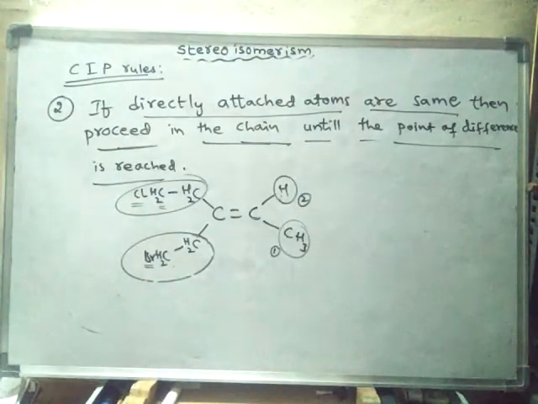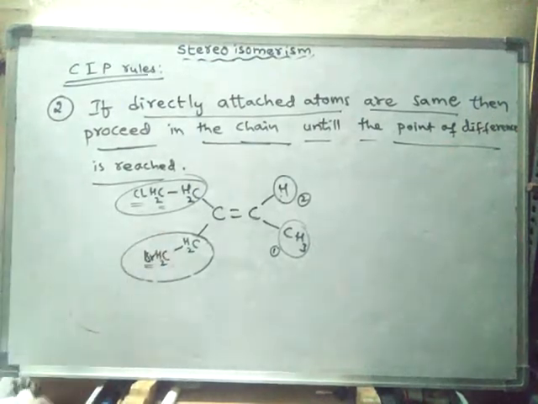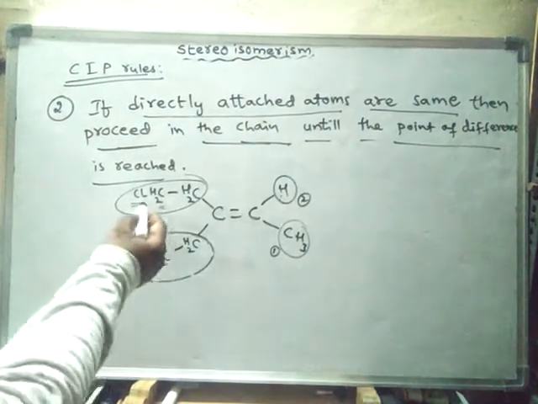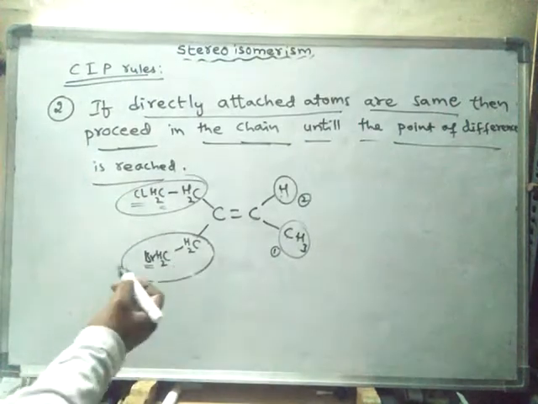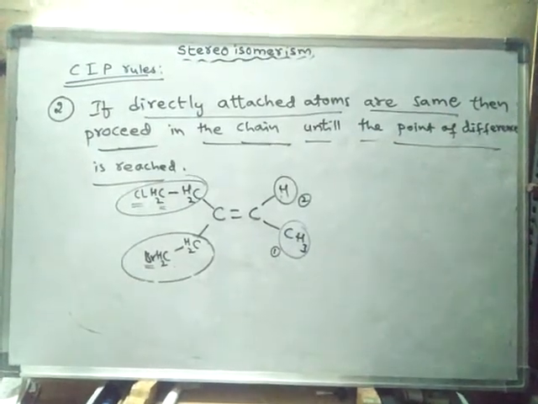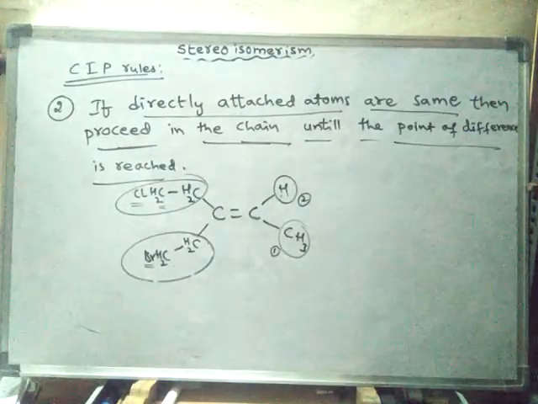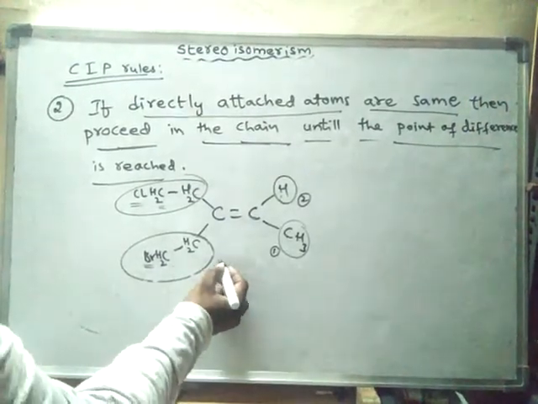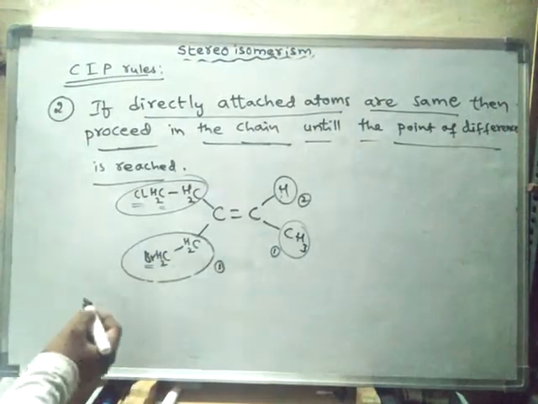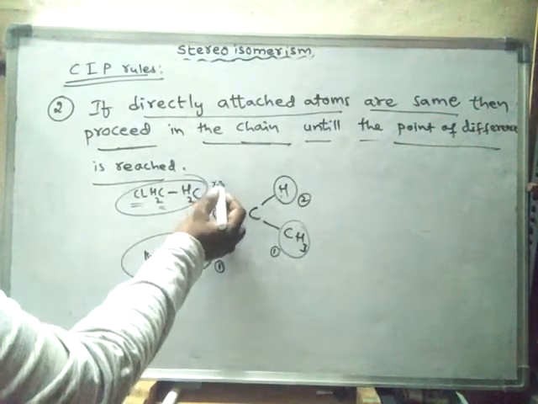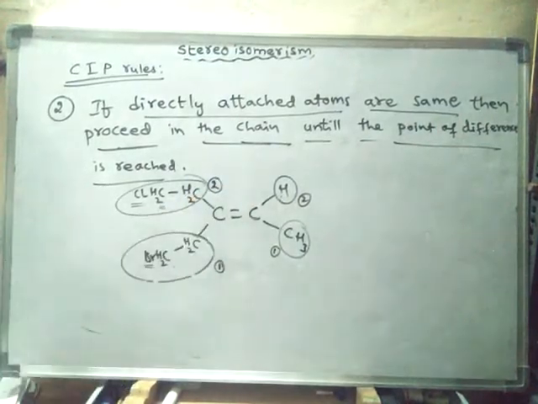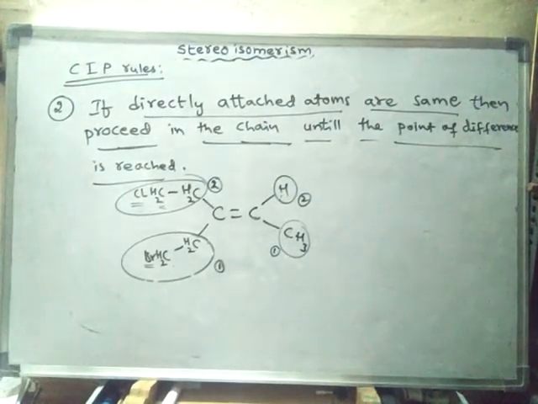Okay, see, after knowing the point of difference, based on that point of difference we have to give priority, or else we have to give ranking. As it is having more atomic number, it should be given first rank. It is having less atomic number, it is given second rank. After giving ranking, now we have to decide whether it is E or Z configuration.